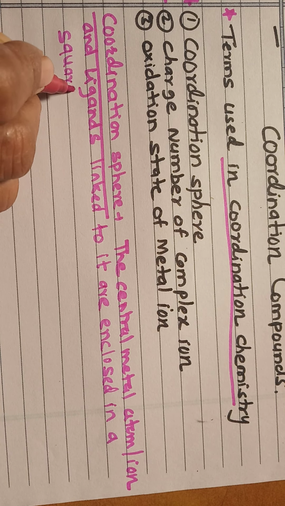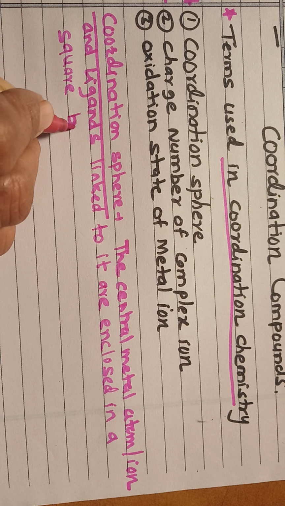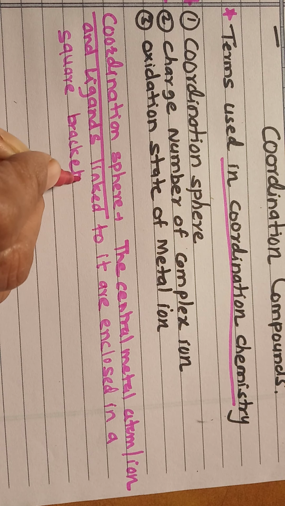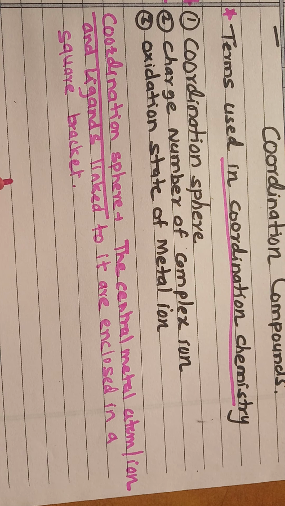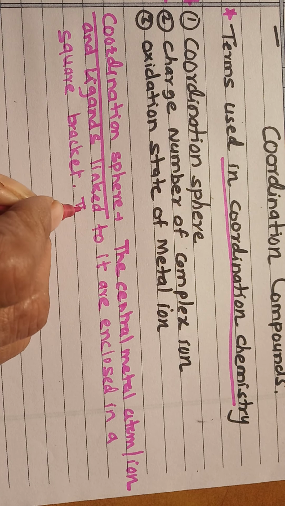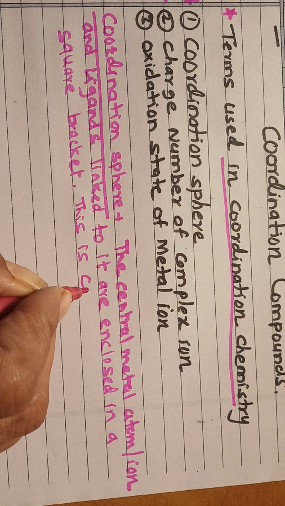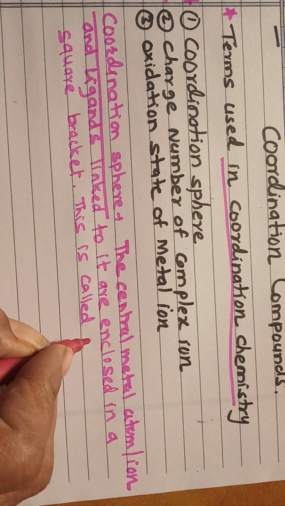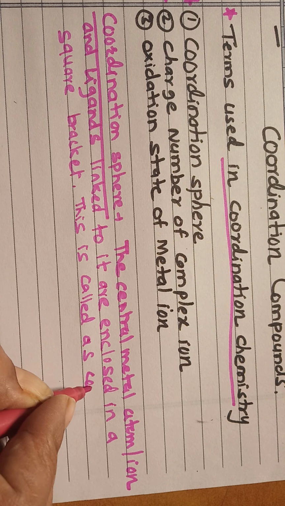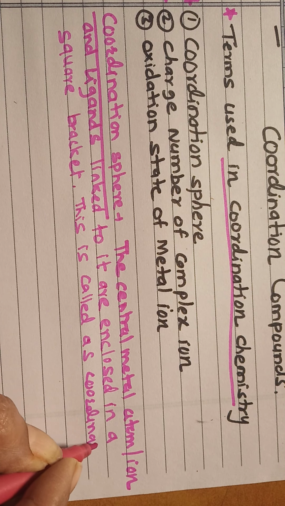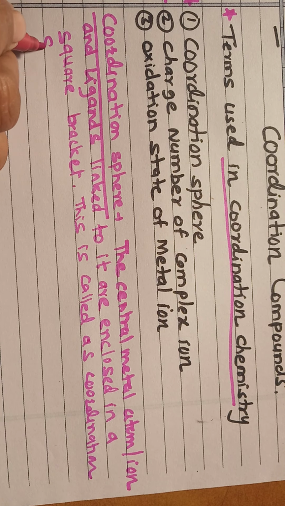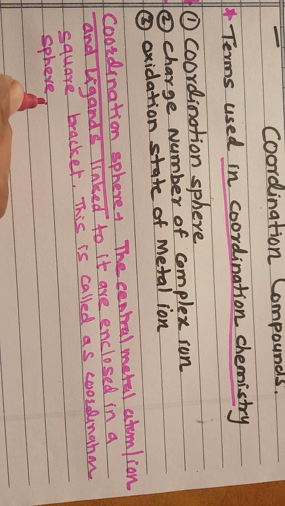When the central metal atom or ion and the ligands linked with each other are together enclosed in the square bracket, that square bracket is called the coordination sphere.